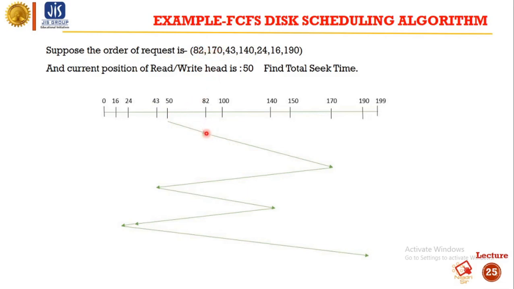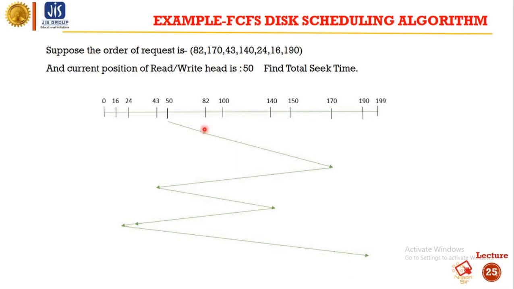From 170 we move to 43, from 43 we move to 140, from 140 we move to 24, from 24 we move to 16, and from 16 we move to 190.